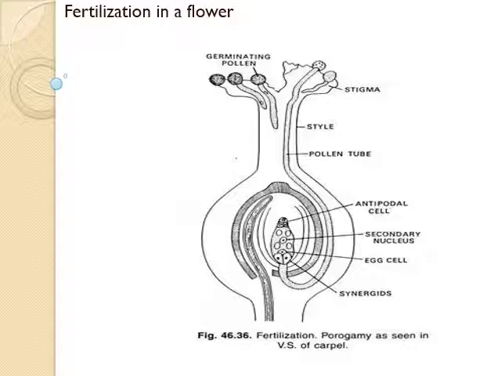Let's see double fertilization. In plants, pollination is followed by fertilization. Once the pollen grains are deposited on the stigma, it forms the pollen tube. The pollen tube enters the ovule and reaches the ovary, where the egg cell is located. The pollen tube normally enters the ovule through a small opening called the micropyle. Inside the ovule, the pollen tube releases two male gametes into the embryo sac. One male gamete fuses with the egg. This fusion is called syngamy and its product is called the zygote.